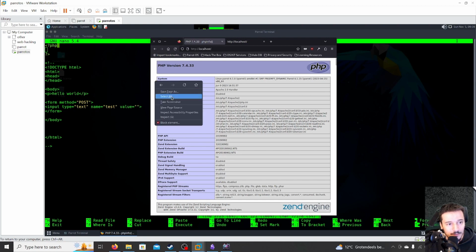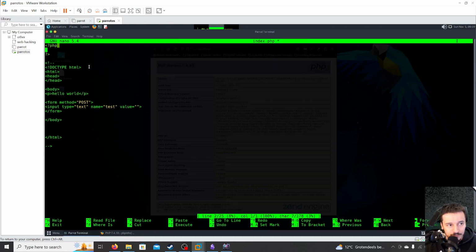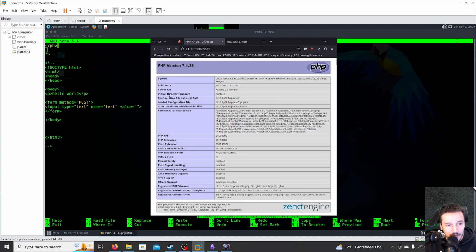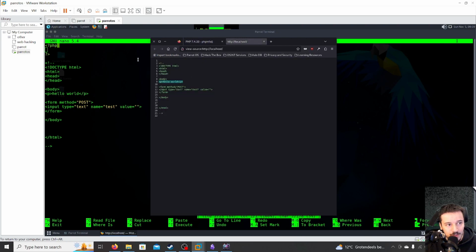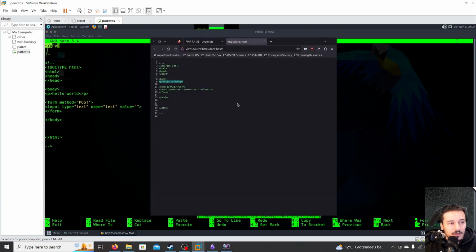Oh, by the way, if you do view page source here, you cannot see PHP code. That's not because we removed it, because we have not saved this file yet, but because PHP code does not get interpreted by the browser, but by the server. So from the front end, you cannot see PHP code. It's impossible.